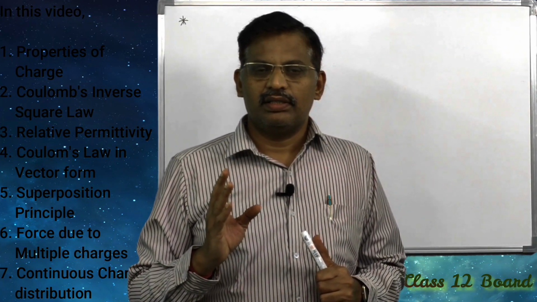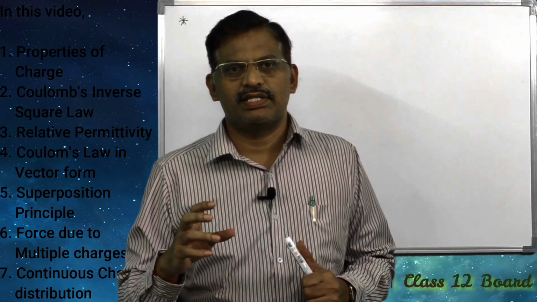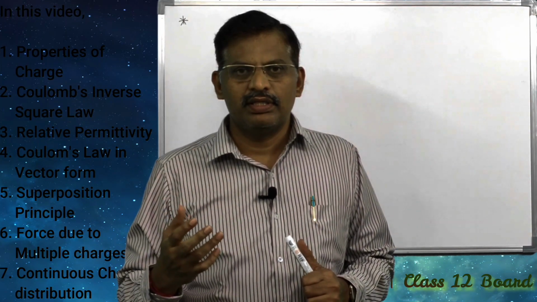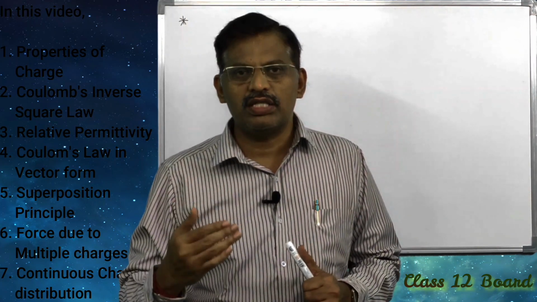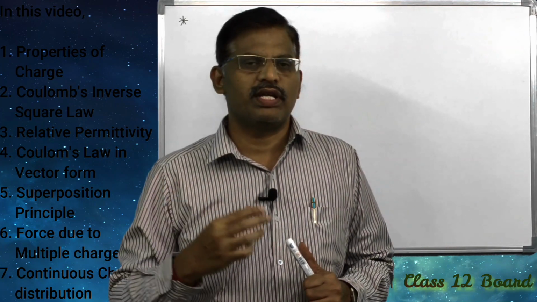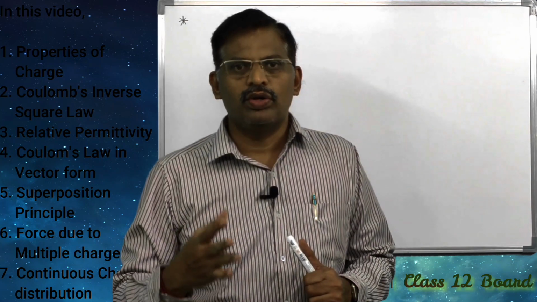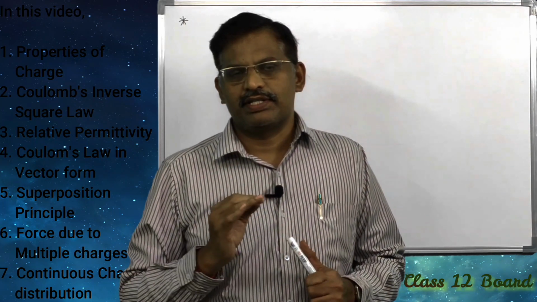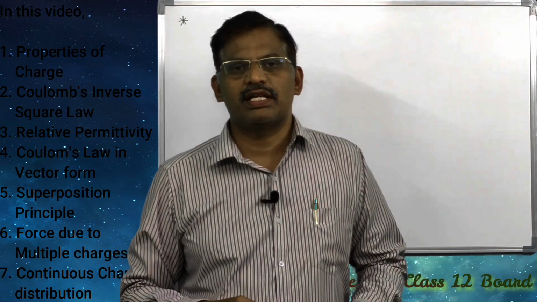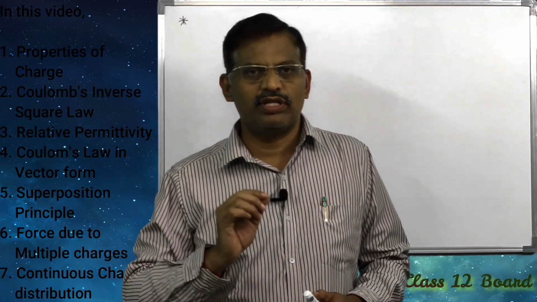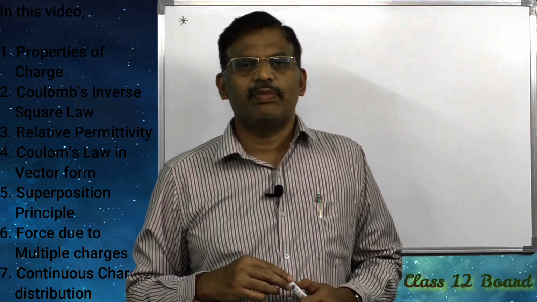Semiconductors allow very few charge carriers. And insulators are the substances which do not allow charges to pass through them. Rubber, plastic, porcelain and wood are examples of insulators. For semiconductors, silicon and germanium are the best examples, naturally available semiconductors. Even carbon is also an example of a semiconductor.